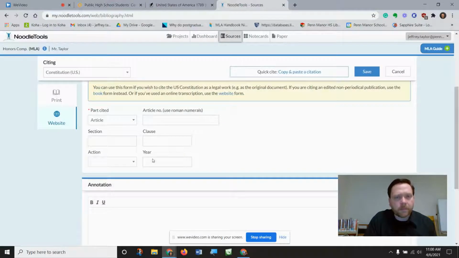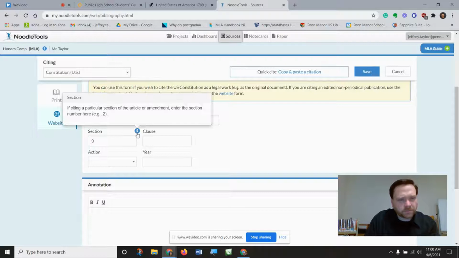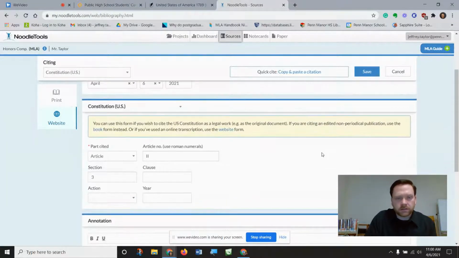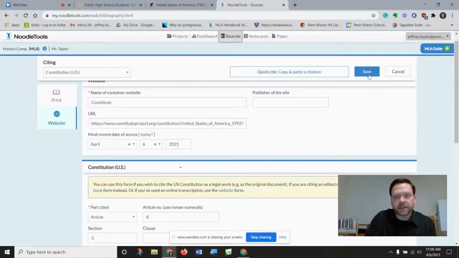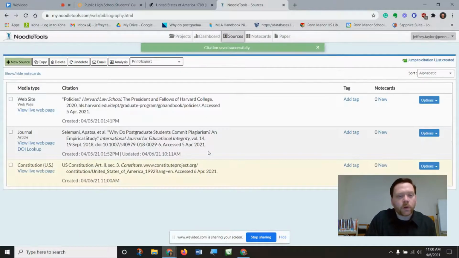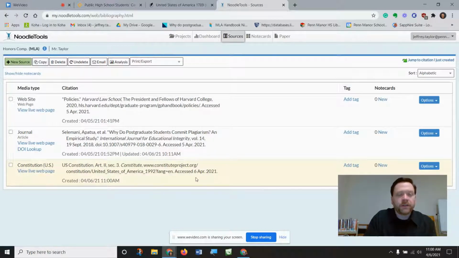If we go back, Roman numerals, Section 3, notice that's not Roman numerals. And then all we have to do is save the citation. And we have a really straightforward, very simple, but easy to follow citation here.